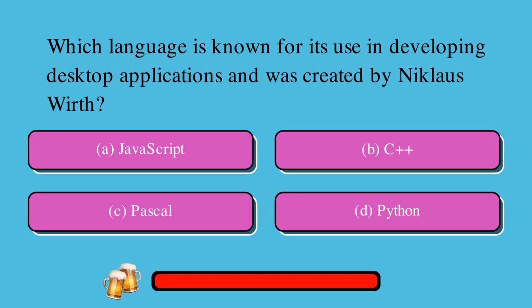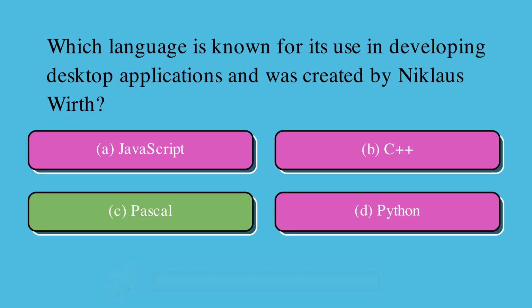Which language is known for its use in developing desktop applications and was created by Niklaus Wirth? Is it A, JavaScript, or B, C++, or C, Pascal, or D, Python? The correct answer is C, Pascal.